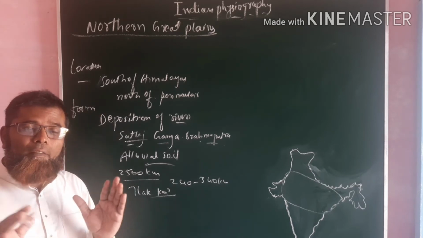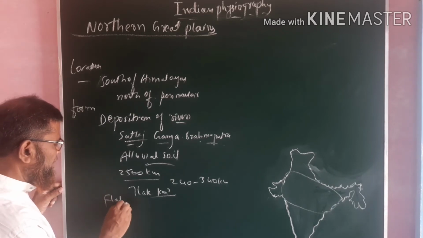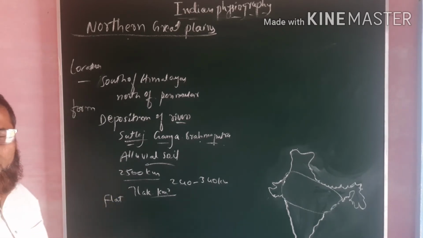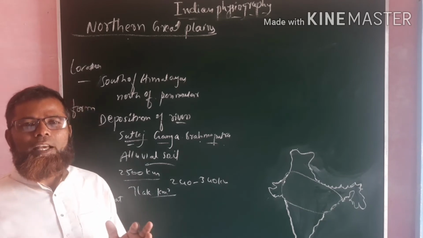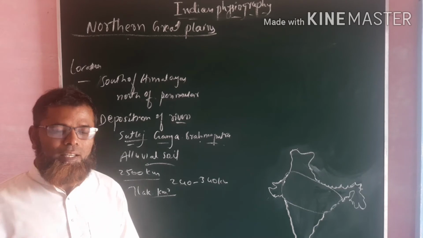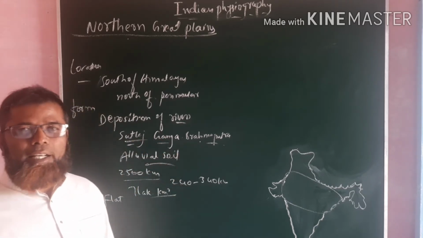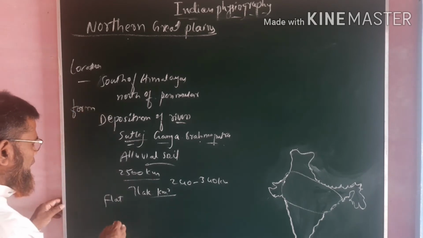It has a very important feature: it is very flat land with very few hilly areas and mountain ranges, and because of all these important characters, it is very useful for irrigation.